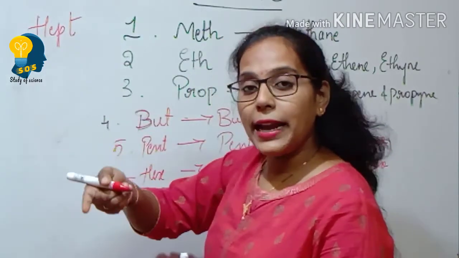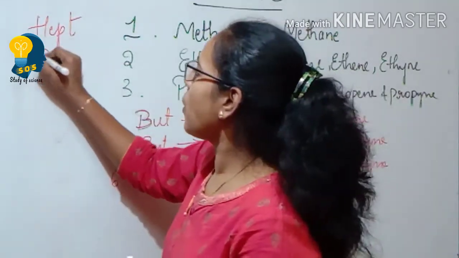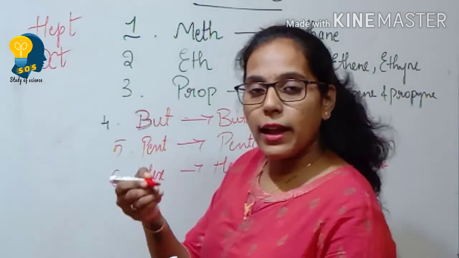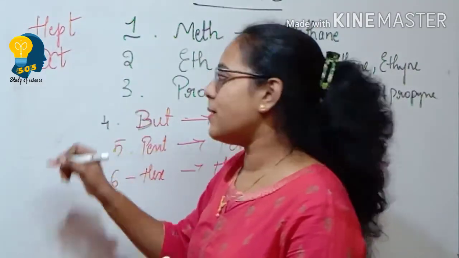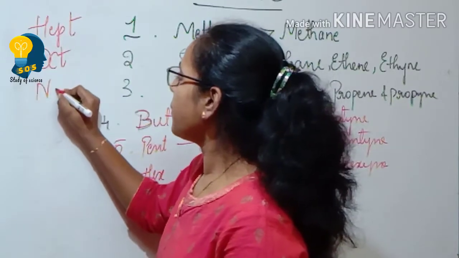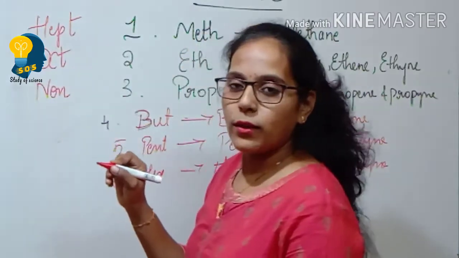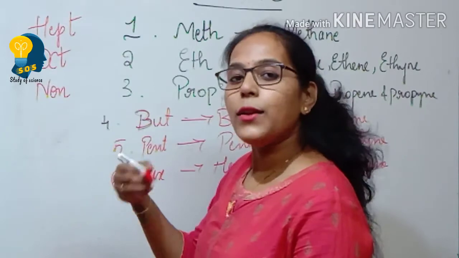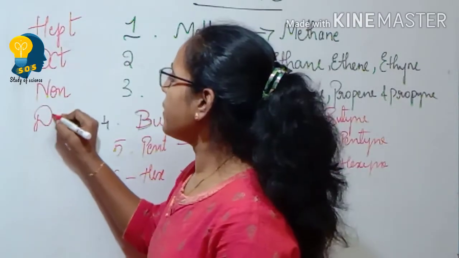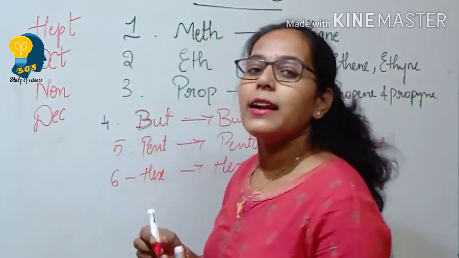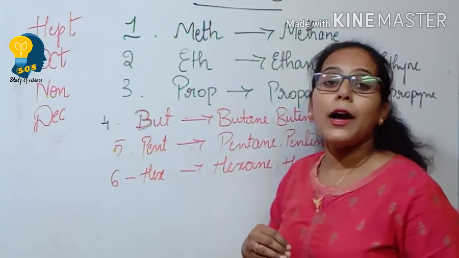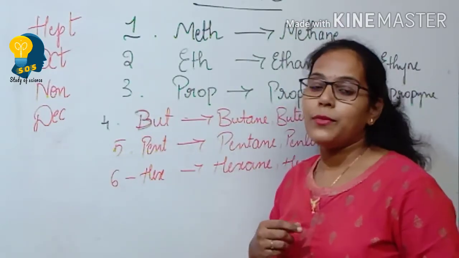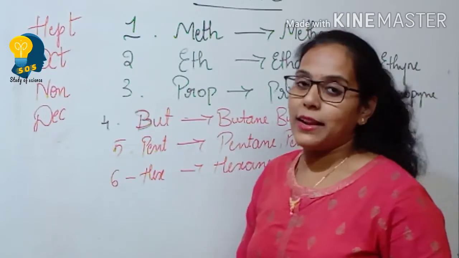Suppose there are 8 carbons in the longest chain, then it is oct. Then it is octane, octene, octyne. Suppose there are 9 carbons in the longest chain, it is non: nonane, nonene, nonyne. Then if it is 10 carbon atoms, dec: decane, decene, decyne. So this is how the IUPAC nomenclature was given for the number of carbon atoms.